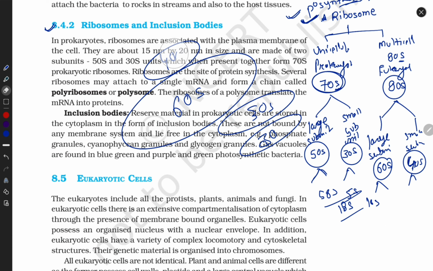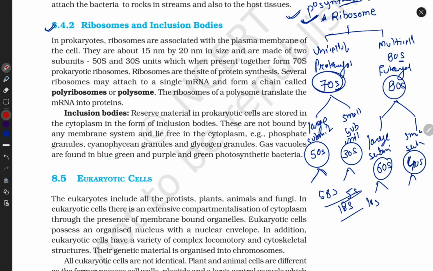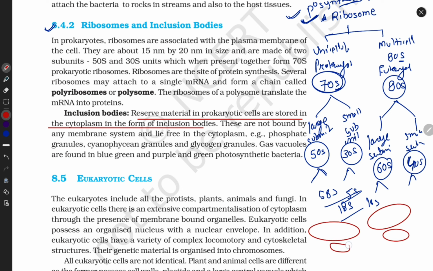There are some inclusion bodies in our cell. Reserve material in prokaryotic cells is stored in the cytoplasm in the form of inclusion bodies. If bacteria want to store some food material, some pigment, anything else, they make small bodies in the cytoplasm. They store their pigments, food, oil, and water. Or they are free in the cytoplasm, not specifically bound or covered by a membrane.